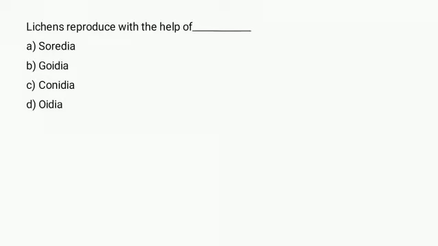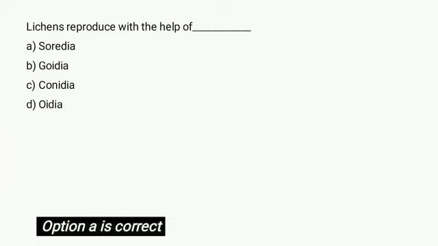The lichens reproduce asexually by employing simple fragmentation and production of Soredia and Isidia. Soredia are powdery propagules composed of fungal hyphae wrapped around cyanobacteria or green algae. So the correct answer is option A.